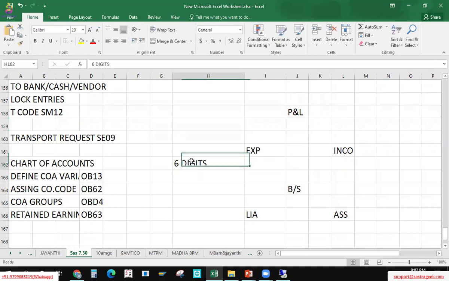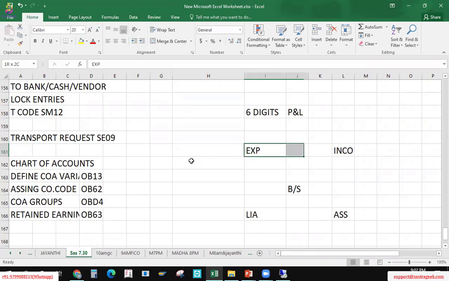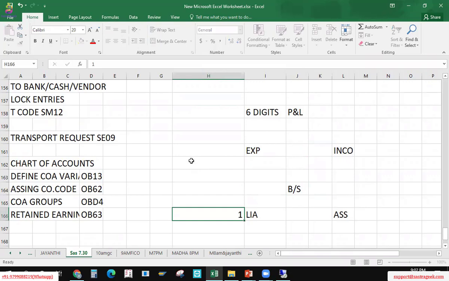Okay, now it's a 6-digit GL account which we are going to create. Now it asks what groups you want to maintain. So these 4 groups I want to maintain: expense, income, assets and liabilities. First one, second one, or let me put a number here, third incomes or expenses, right? So these four groups, we said that the length of my GL account would be 6 digits. Let's take 6 digits length for these groups also. Okay, 1, 2, 3, 4, 5, 6.